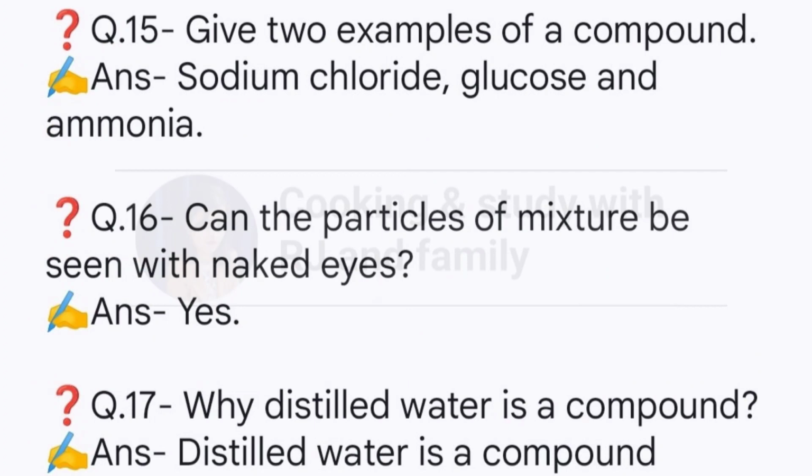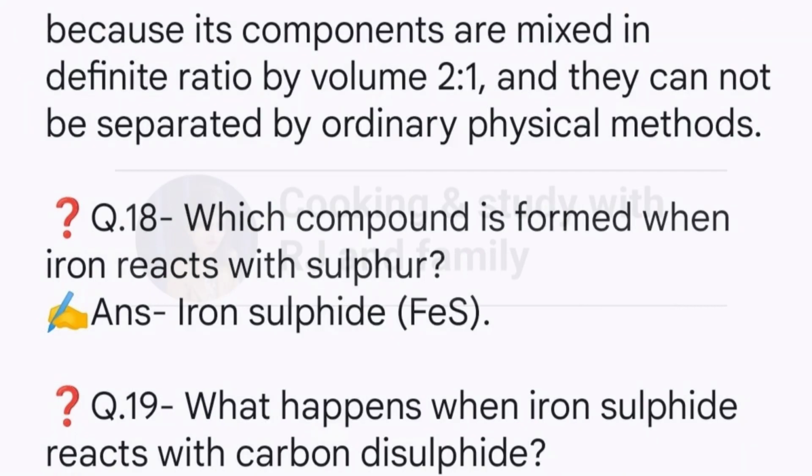Question 15. Give 2 examples of a compound. Answer. Sodium chloride, glucose and ammonia. Question 16. Can the particles of a mixture be seen with naked eyes? Answer. Yes. Question 17. Why is distilled water a compound? Answer. Distilled water is a compound because its components are mixed in a definite ratio by volume, 2 to 1, and they cannot be separated by ordinary physical methods.